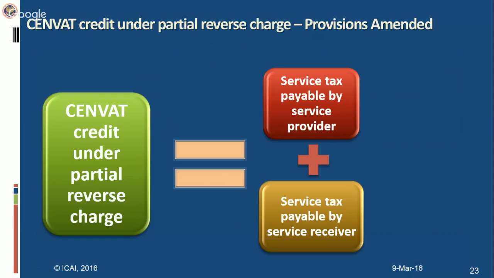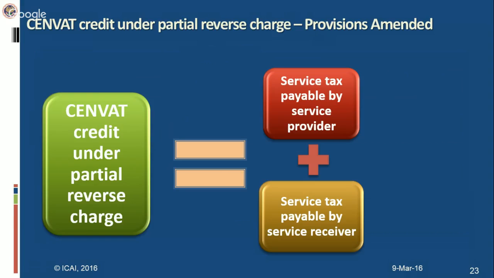Now we come to the partial reverse charge. Just now I told you that under full reverse charge, payment of service tax to central government is the event when you take the credit. Now under partial reverse charge, actually there are two portions. One portion service receiver deposits to the central government and another portion service provider has to deposit to the central government. Total service tax charge suppose is 100 rupees. Then there could be a case where service provider has to pay 60 rupees to the central government and service receiver has to pay 40.